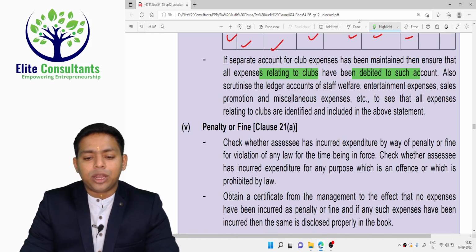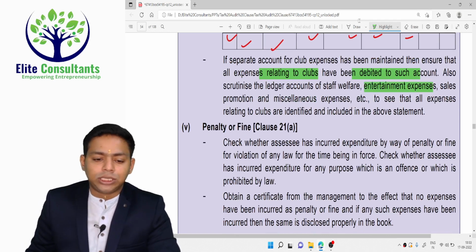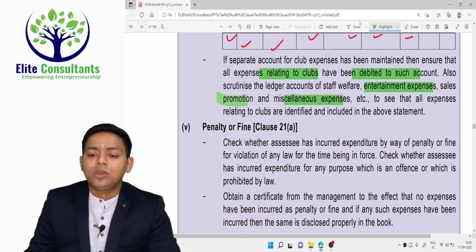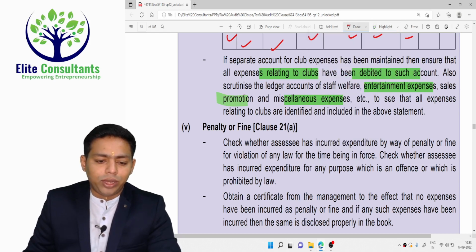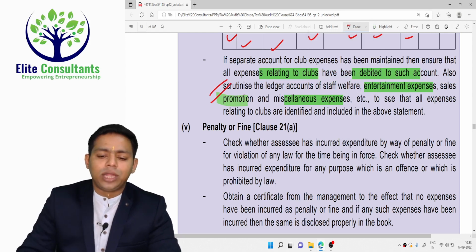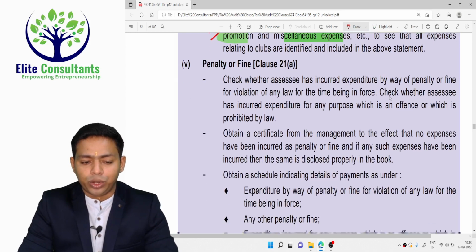Also scrutinize the ledger accounts of staff welfare, entertainment expenses, sales promotion, and miscellaneous expenses. So these are the headings under which they usually hide the personal expenses. That's the reason they are asking you to do the extra scrutiny here.